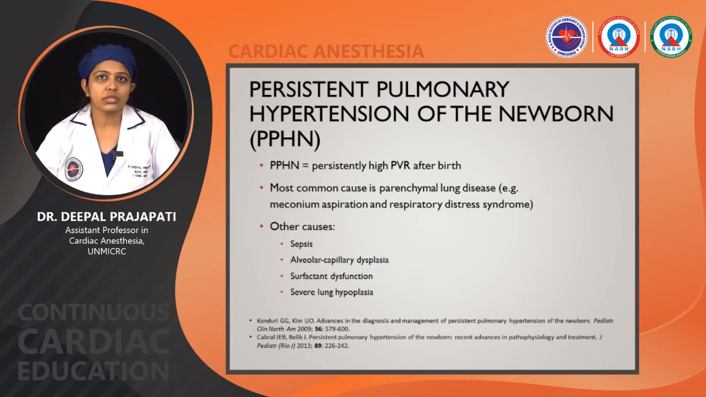Most common cause is parenchymal lung disease caused mainly by meconium aspiration and respiratory distress syndrome. The other causes include sepsis, alveolar capillary dysplasia, surfactant dysplasia, severe lung hypoplasia.